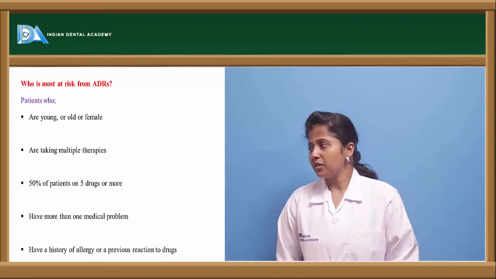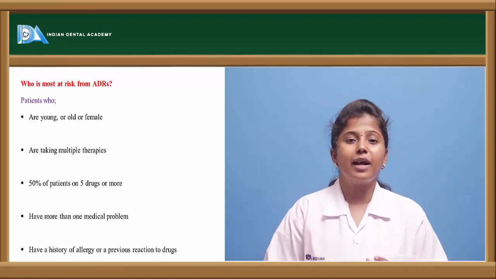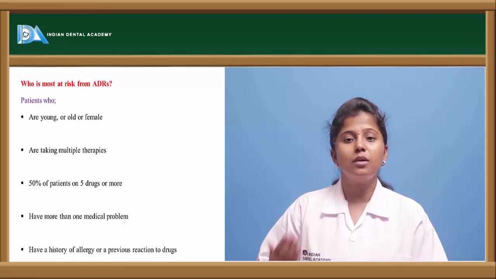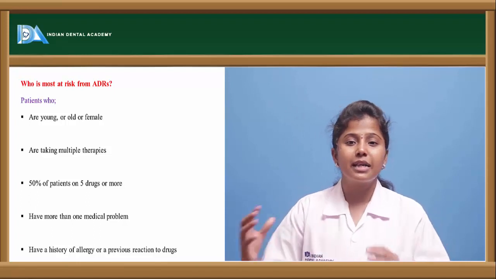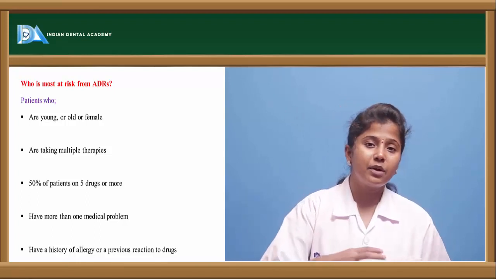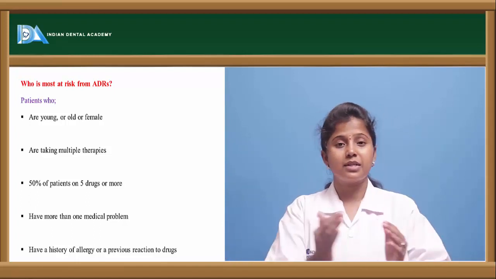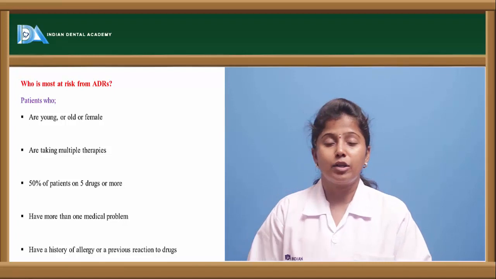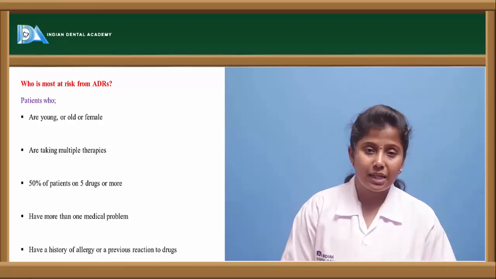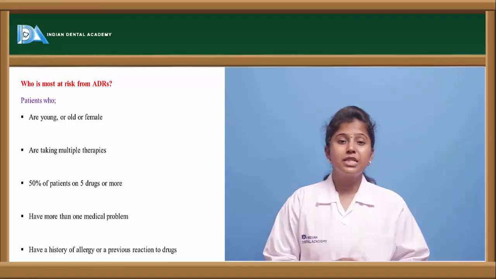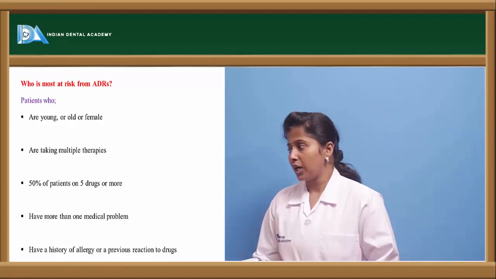The other one is that 50% of the patients on 5 drugs or more are affected. Taking 5 drugs or more is called multiple medication. Multiple therapies involve different therapies: if a person has diabetes, hypertension, and atherosclerosis, he is taking therapy for diabetes, therapy for hypertension, and therapy for angina or atherosclerosis. These are multiple therapies, and because of them adverse drug reactions occur. And if he is taking 5 drugs or more in a single therapy, that also leads to adverse drug reactions.